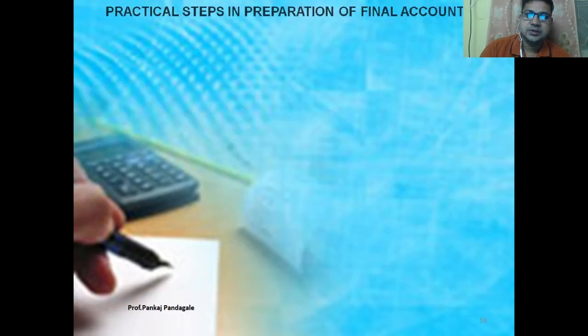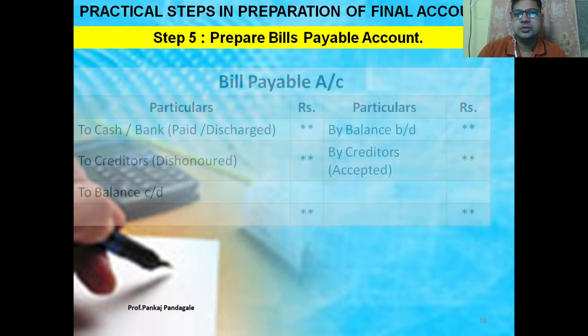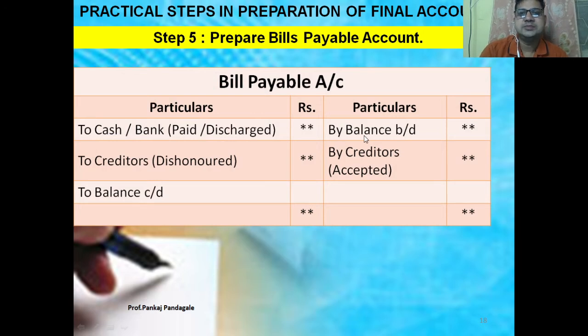Then friends, next step, that is preparation of the bills payable. Again, it is similar to the creditors account. Opening balance by balance brought down, closing balance by balance carried down. If the bills are accepted by creditors, bill amount paid or discharged by cash or bank, or creditors' bill dishonored, at that time to creditors. In such a way we have to prepare. And the closing balance of the bills payable we have to put in the balance sheet, liability side.